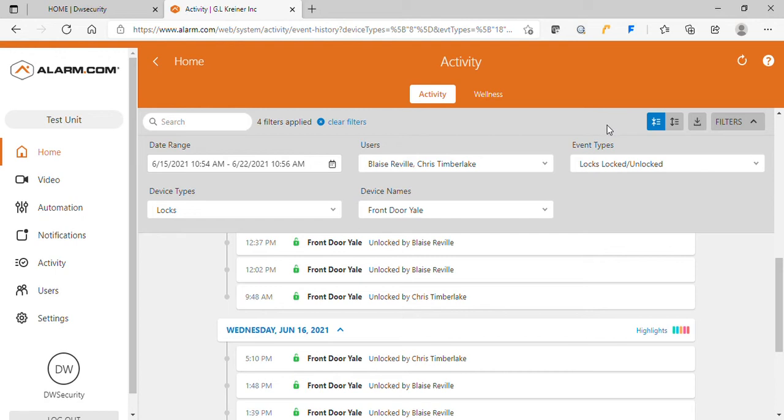Other people just do a quick search to see when somebody let themselves into an apartment or a condo, especially renters. You give them a code to get in at 3 p.m. That's usually check-in, and they say they got there the next day. You can go and look and say, no, you were there at 3 o'clock on the day you said, or we had given you access to it. You can see how many times they came and went. That's your activity report.